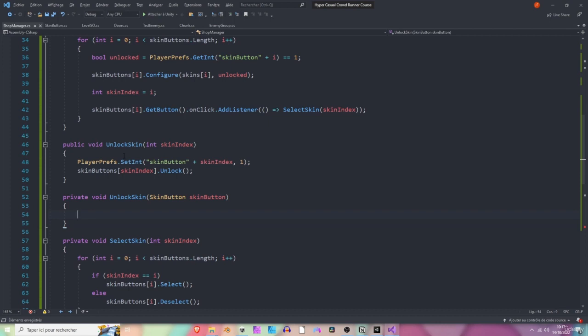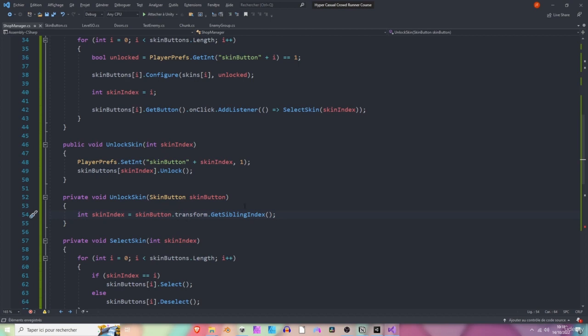What we can do is get the sibling index of that skin button and then call the UnlockSkin method that takes in a skin index. So let's create a new integer, skinIndex equals skinButton.transform.GetSiblingIndex.